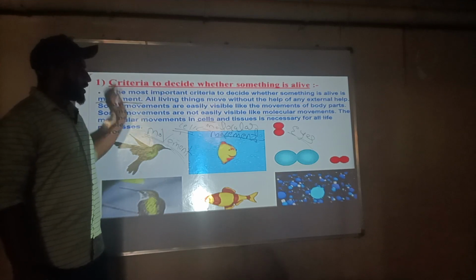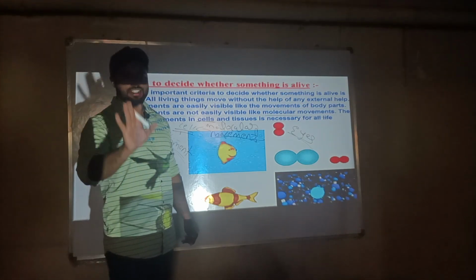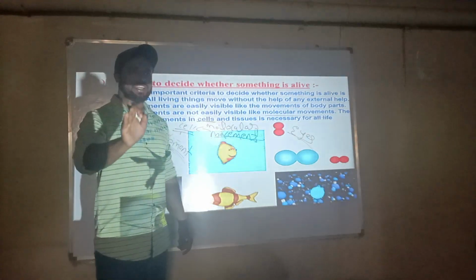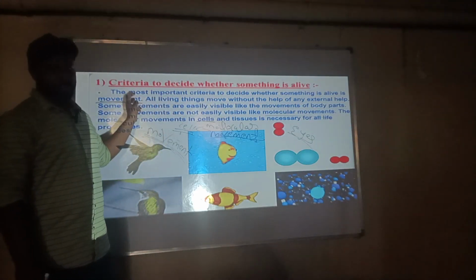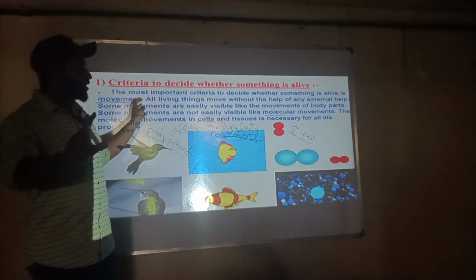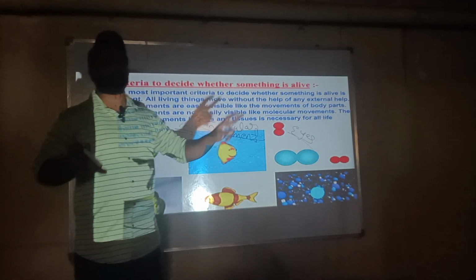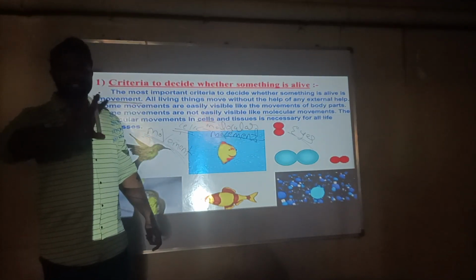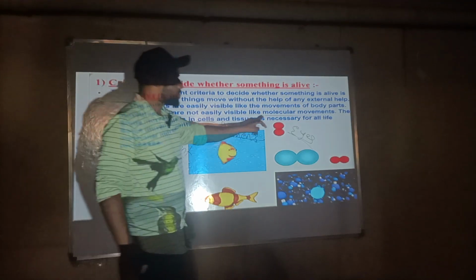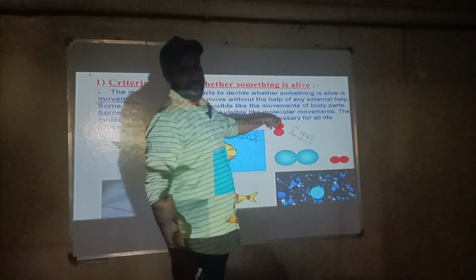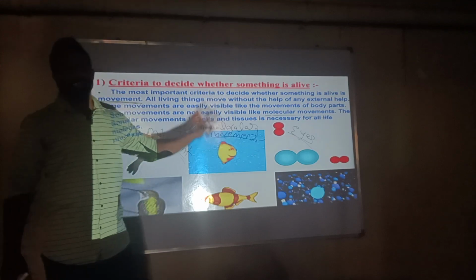Whatever the criteria to decide that something is alive, the most important criteria is movement. There are two types of movement: external movement and molecular movement. External movement depends upon the organism's external body, and the internal movement totally depends upon molecular movement. Molecular movement occurs inside the cell.